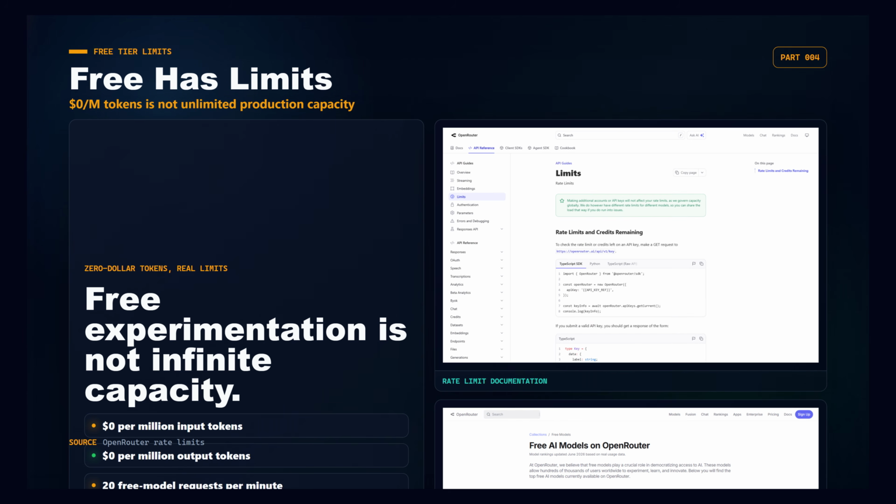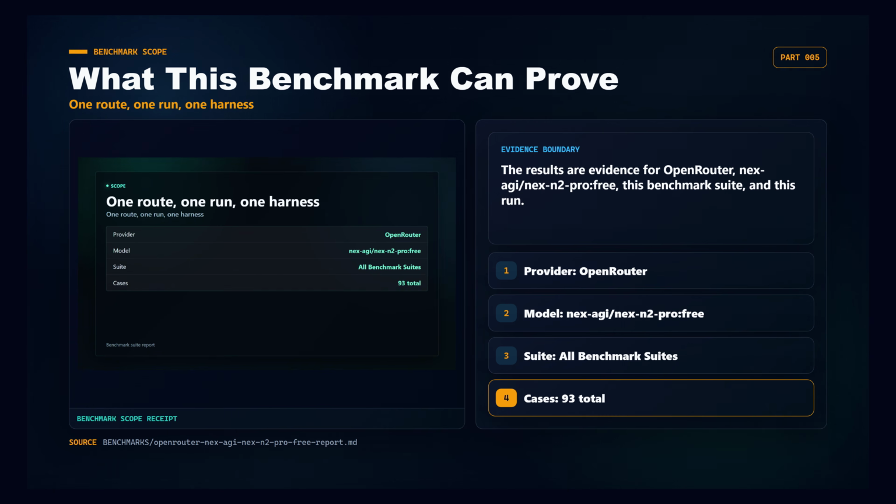Free does not mean unlimited. OpenRouter lists the endpoint at $0 per million input and output tokens, but free model variants are still rate limited. The documented free model limits include 20 requests per minute, plus daily caps that depend on account credit history. A negative credit balance can even produce payment errors on free models, so the right mental model is free experimentation, not infinite production capacity. Now the benchmark.